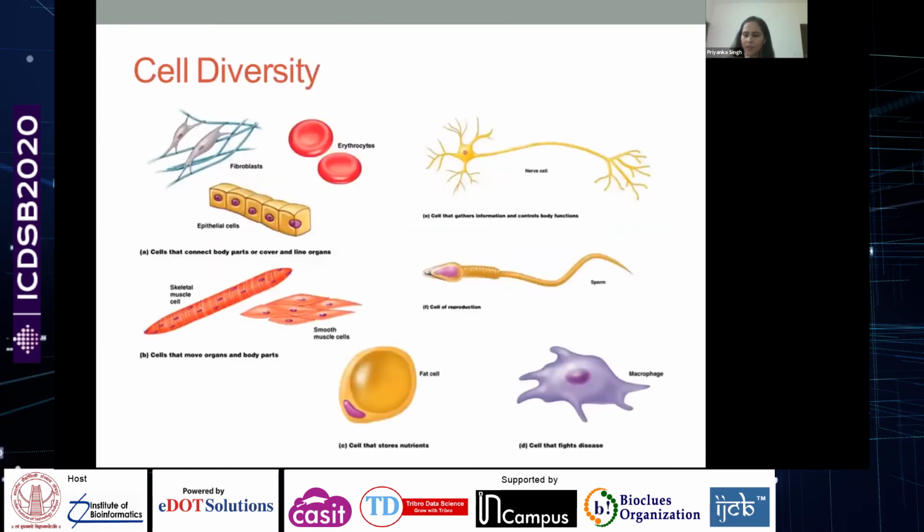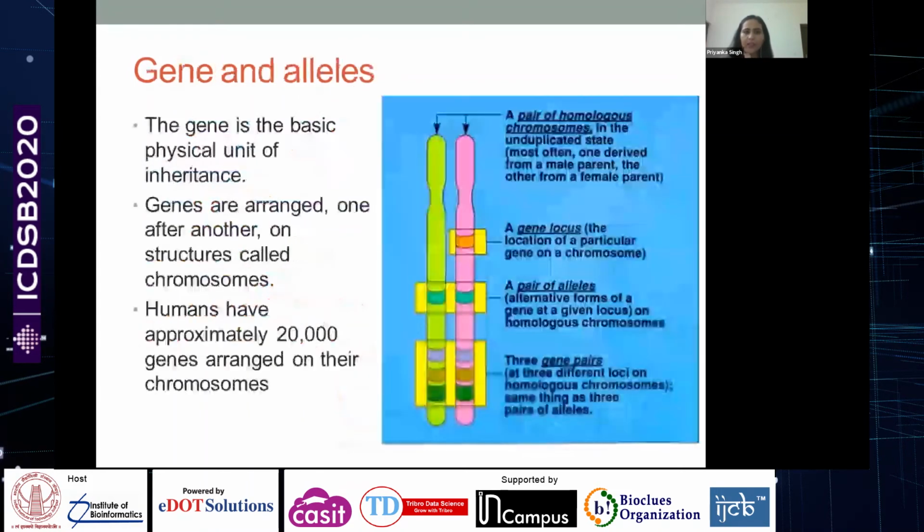So there is a very basic question that comes to one's mind: the genetic information of the DNA is the same in every cell, but we see a diversity in these cells. For instance, you have erythrocytes, epithelial cells, and neurons. They have the same genetic information, so how come they look different and behave differently? There has to be a regulation by which these genes are expressed in these different types of cells. And indeed there is.